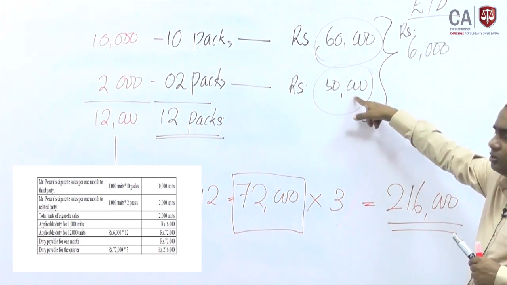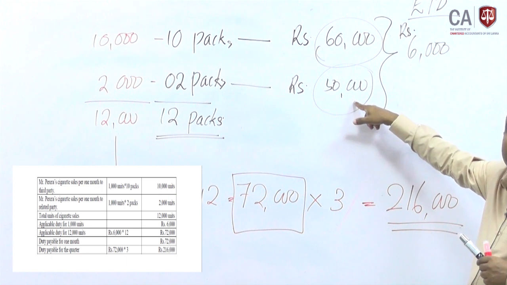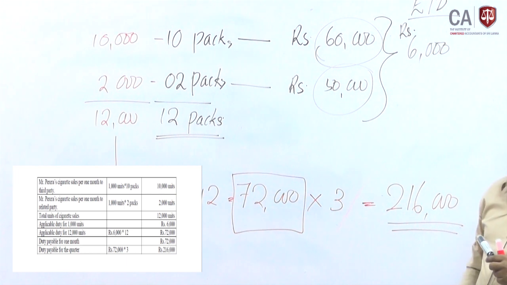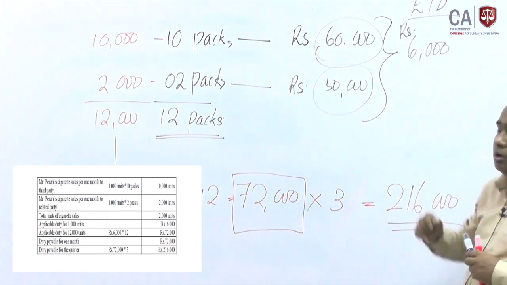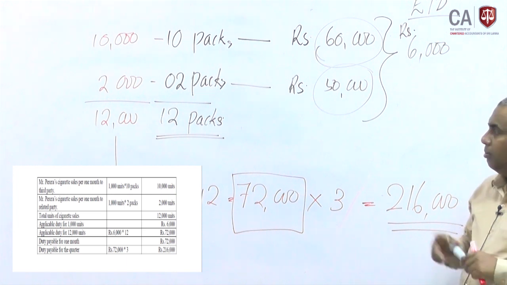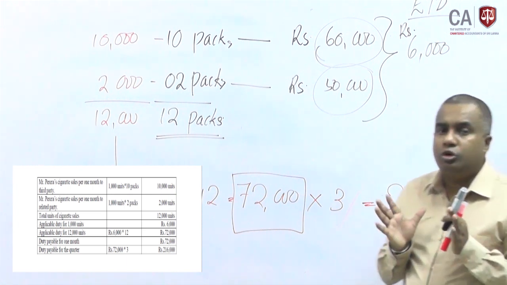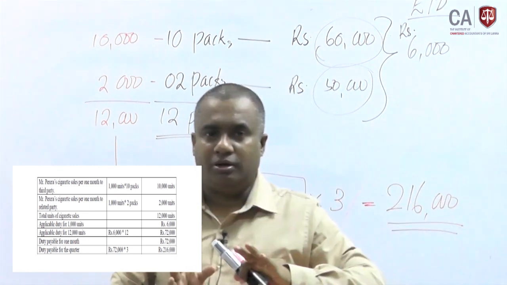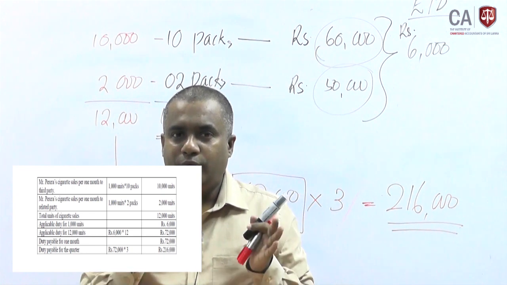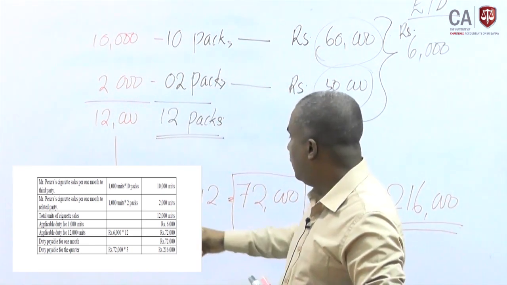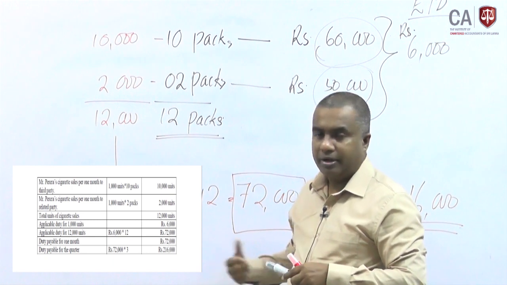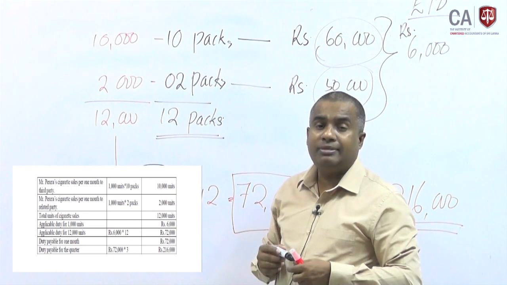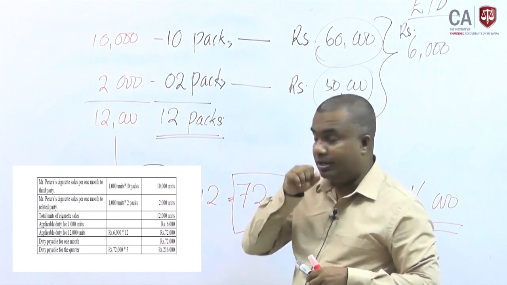Why is it sold for this value? Due to the relationship with him, right. Then this is sold for a non-related party, that is why they sell it for low value. But when it is calculated for excise duty purposes, it does not matter whether it is sold to a related party or not. It depends on the value decided for the excise duty, which we should apply. For 1,000 cigarettes, for excise duty purposes, the value is 6,000, as clearly mentioned in the question.